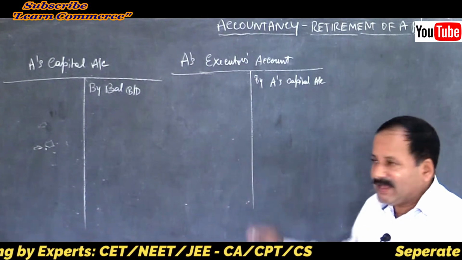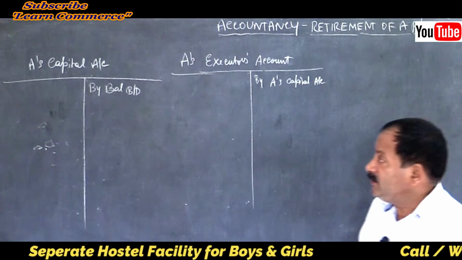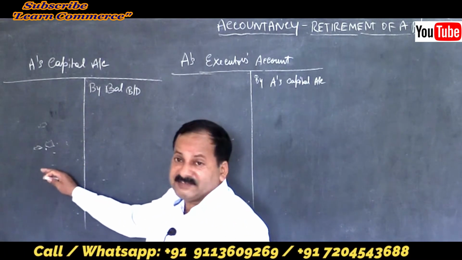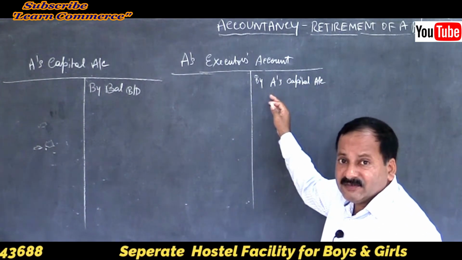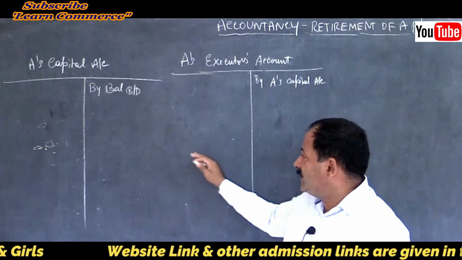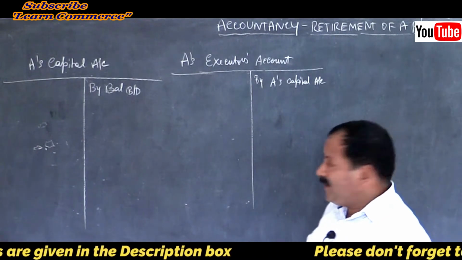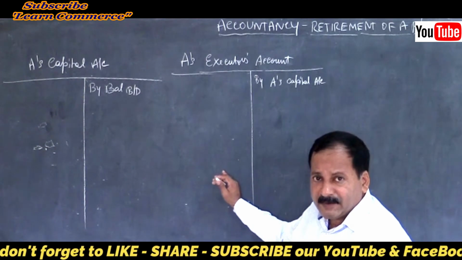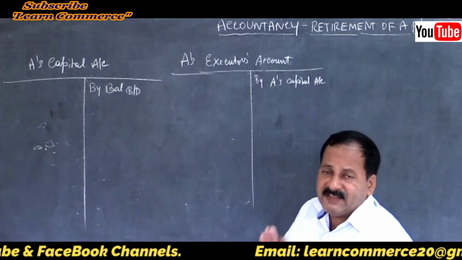Then the final balance will be transferred, in this case, to executor's account. If you are preparing the executor's account, then what will you do? You will write here "To executor's loan account." If payment is made, then you will write "To cash." If nothing is mentioned in the problem, "To executor's loan account, transferred balancing figure." That is the only thing you will write.